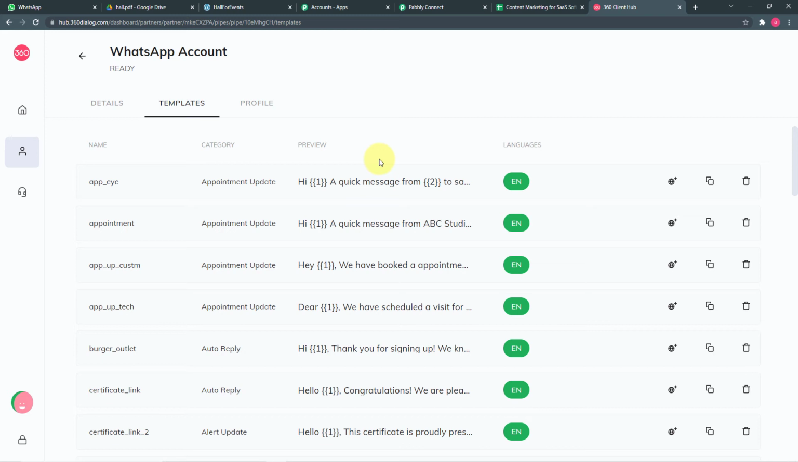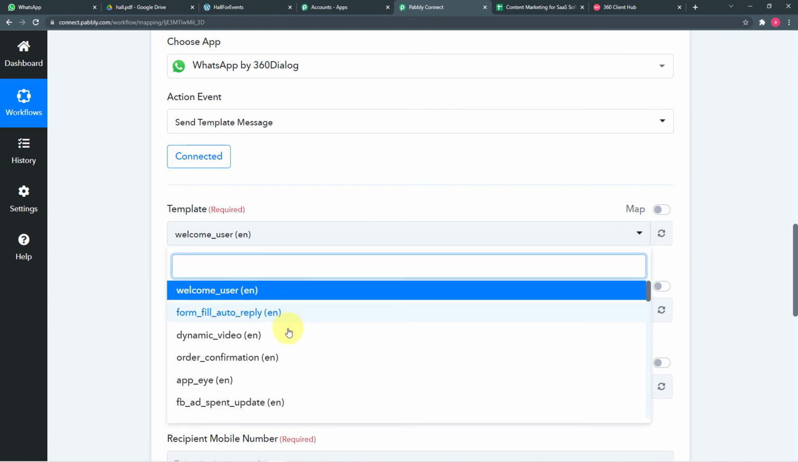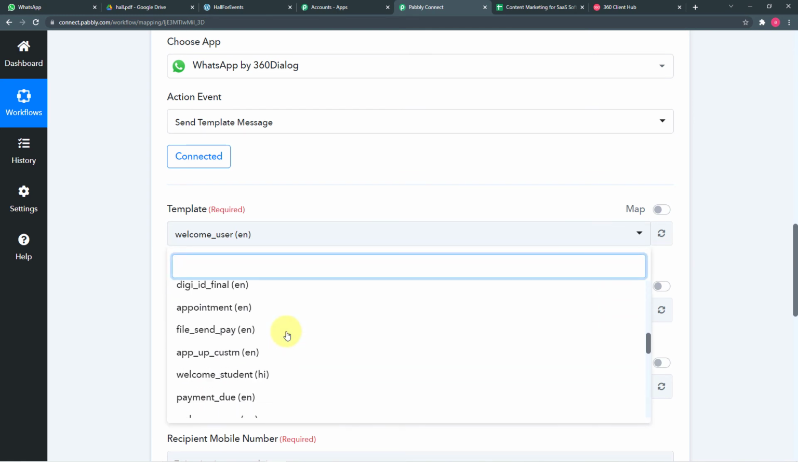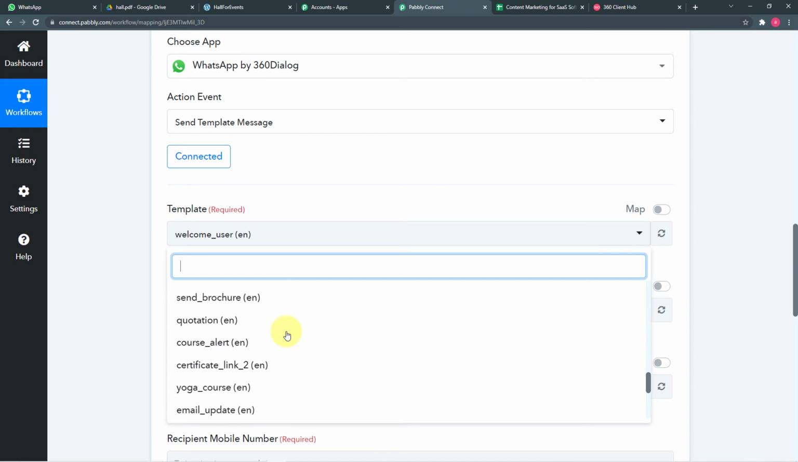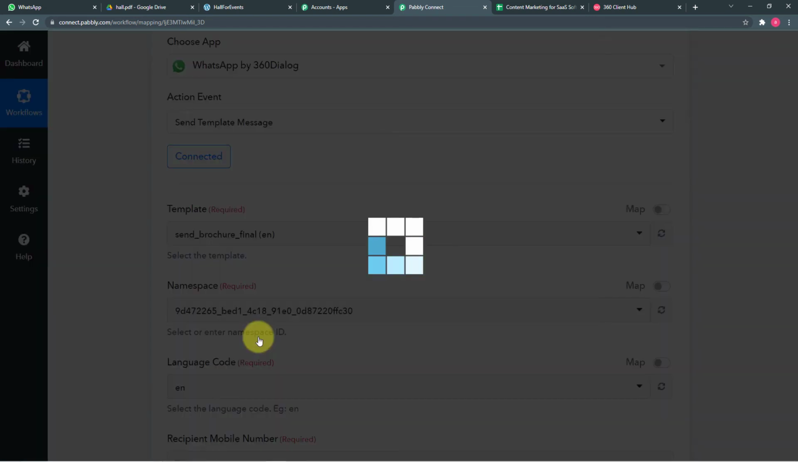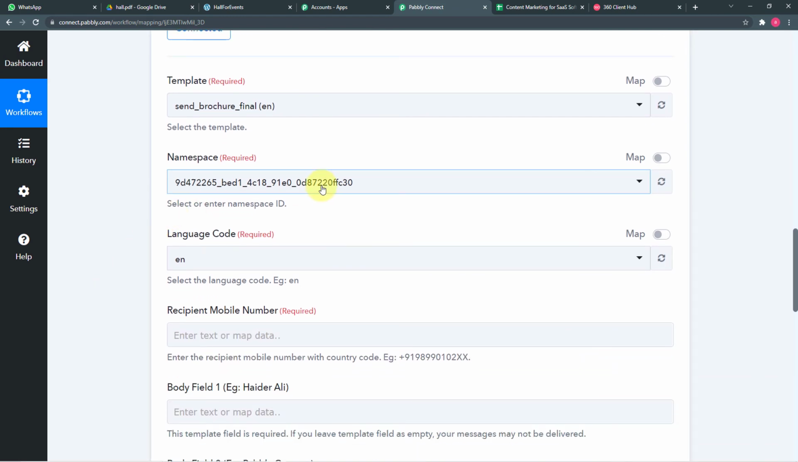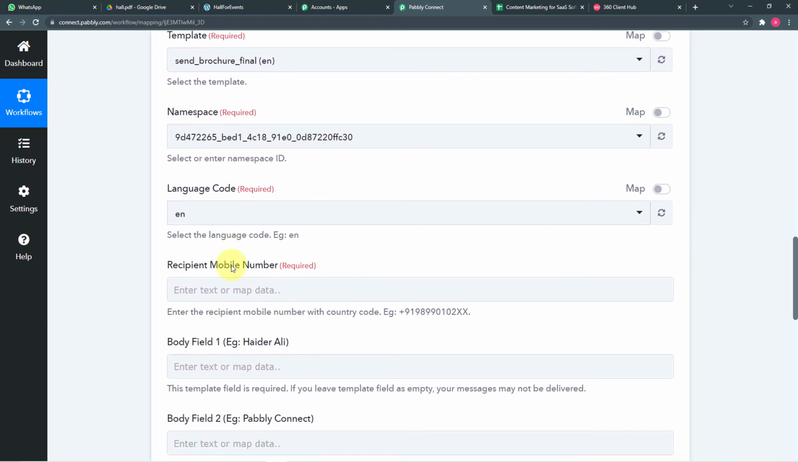So in Pabbly Connect, you can see it is asking which template I want to use. When I click here, you will see a list of all the approved templates I have in my 360 dialog. So from this list, I am going to choose this send brochure final template, this one. Okay, so I have selected the template, and after selecting the template, you can see the namespace field and the language code is filled up automatically.